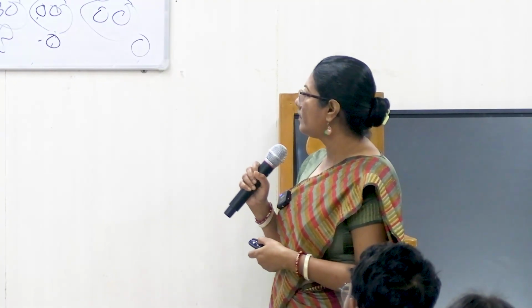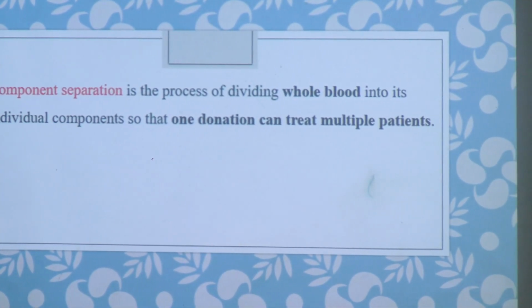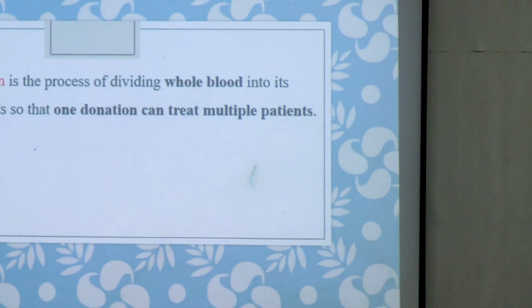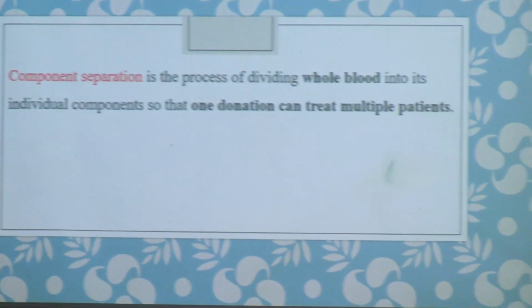Okay. So the third topic is component separation and its uses. What is component separation? It is a process of dividing whole blood into its individual components so that one donation can treat or save multiple recipients. We collect the whole blood from a donor. Then if we do component separation, we can benefit multiple patients who are in need.